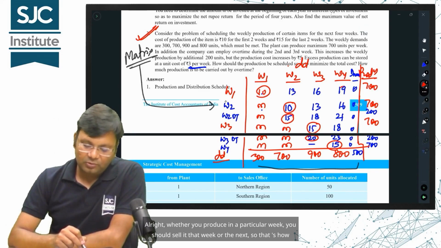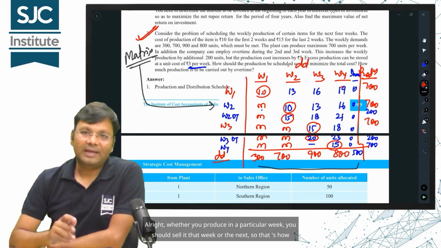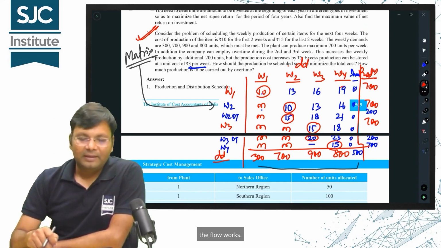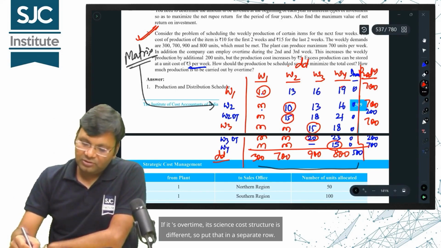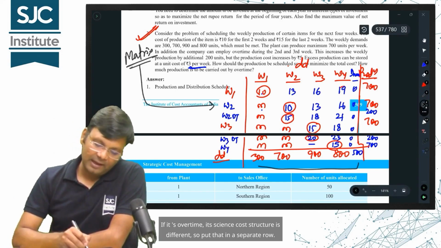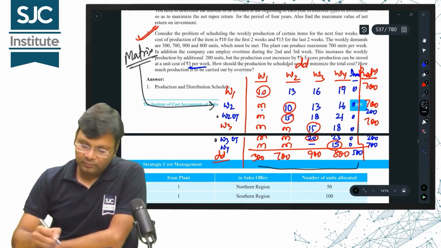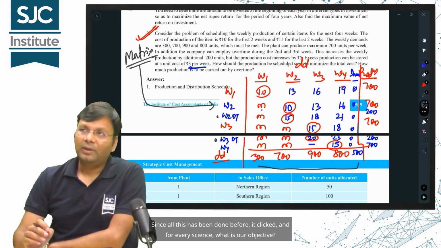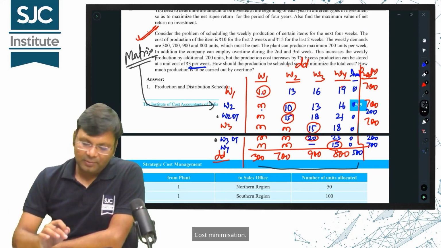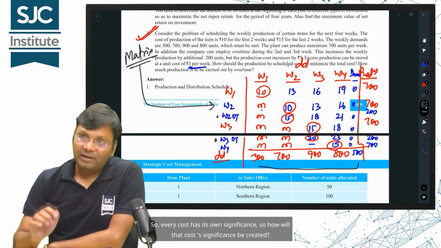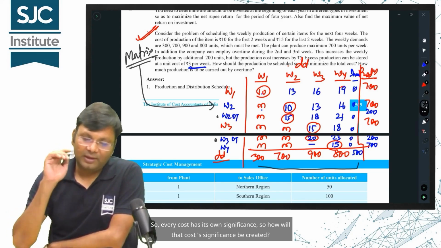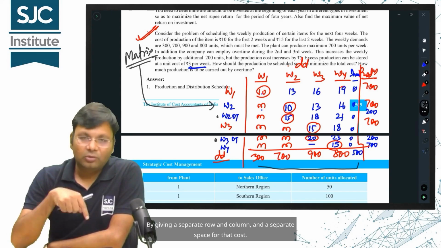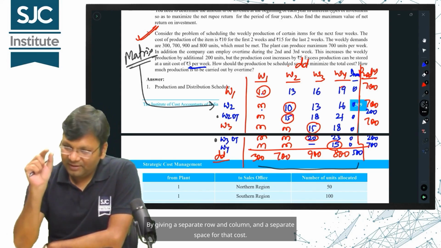Alright, whether you produce in a particular week, you should sell it that week or the next, so that's how the flow works. If it's overtime, its cost structure is different, so put that in a separate row. Since all this has been done before, it clicked, and for every sum, what is our objective? Cost minimization. So, every cost has its own significance, so how will that cost significance be created? By giving a separate row and column and a separate space for that cost.